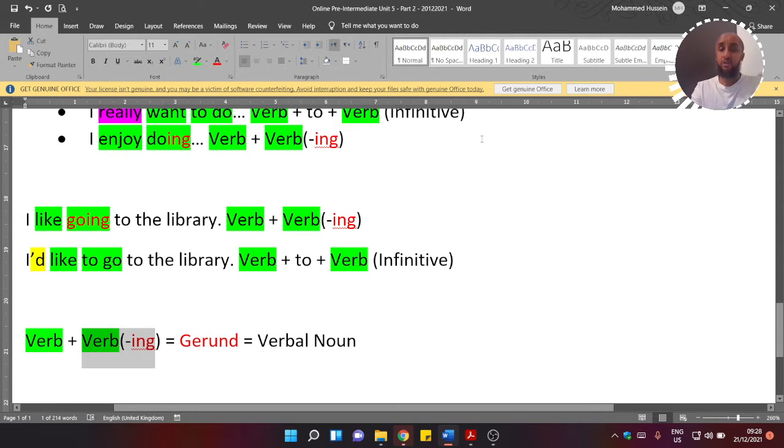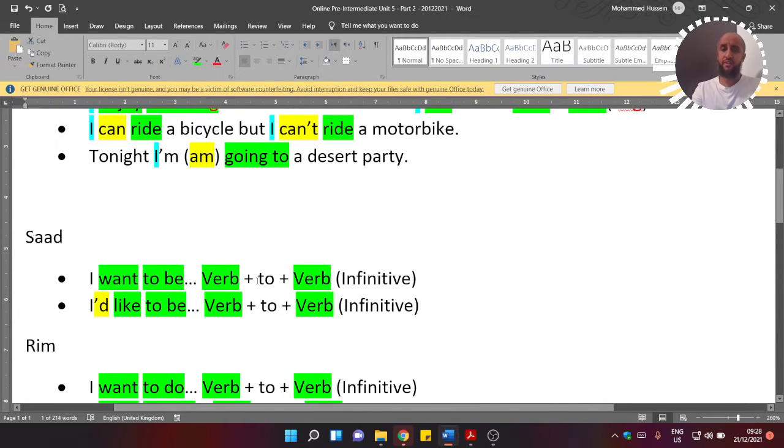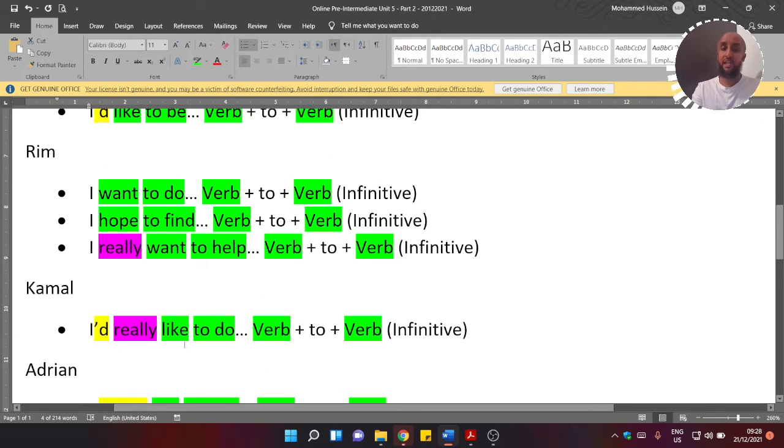Another thing to think about is what's the difference between using the to infinitive, so when I say to verb, I mean to infinitive, or using a gerund.